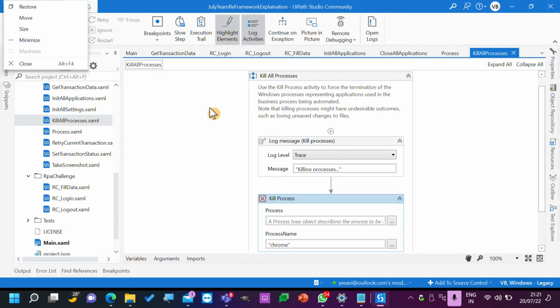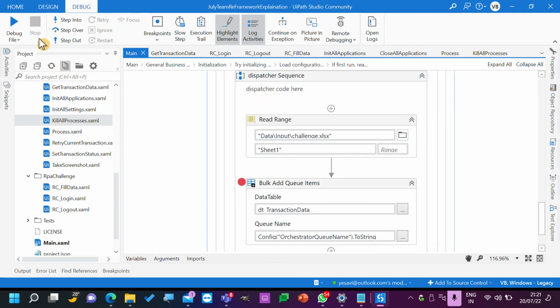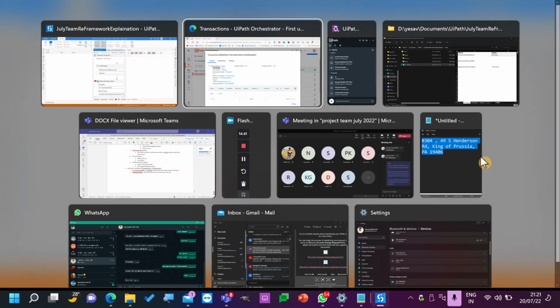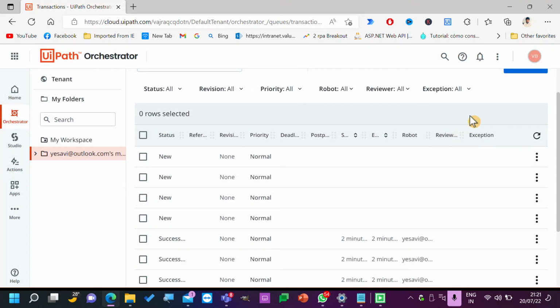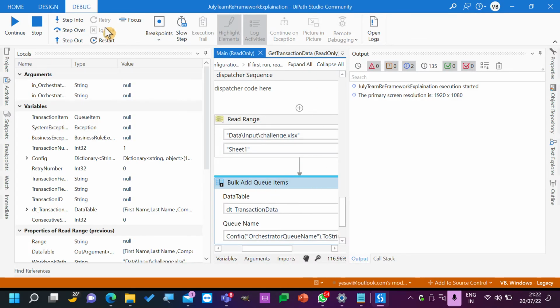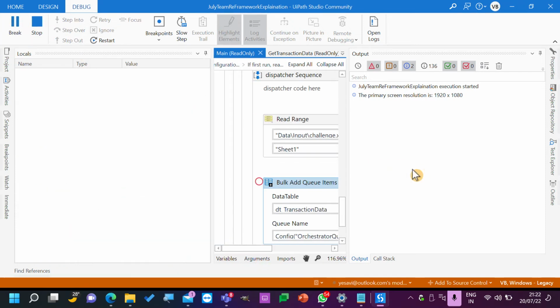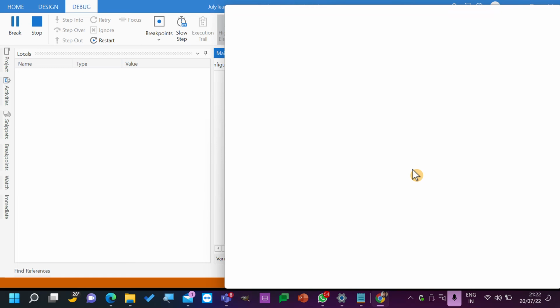Let's go back, let's go to main. Again, when we add the items, will it add new items to Orchestrator or not? Yes, it will add, because we didn't check to see if there are new items, don't add. We didn't write those conditions, right? By default, whatever we have written, read item, and go to this particular place, add the items, and then continue. This is what we have done. So every time this will do the same activity, it will just loop.